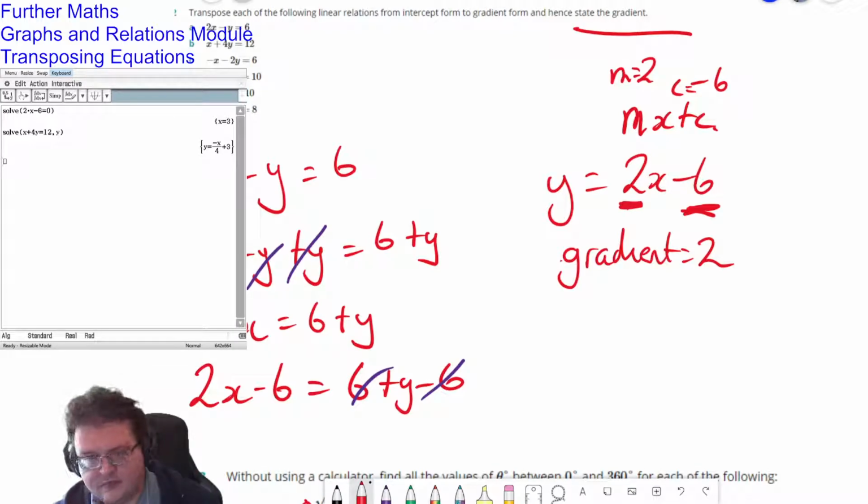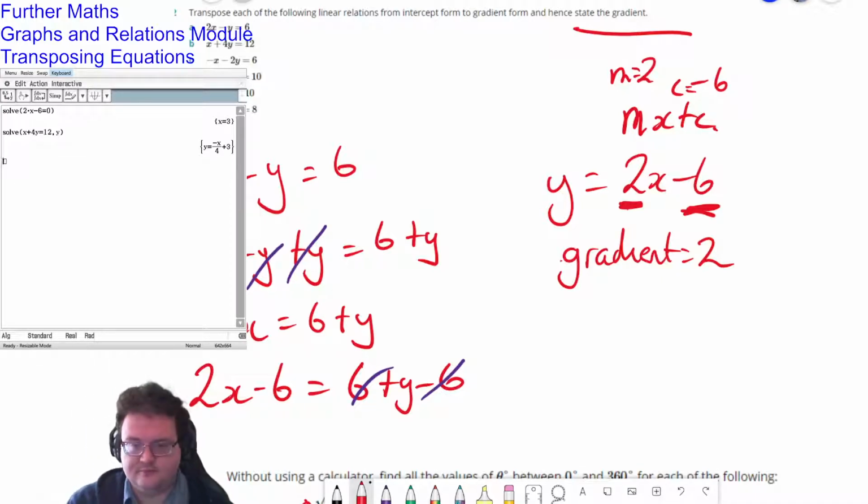So would we write that as negative 1, 4, and then x, or negative x over 4? The gradient doesn't include the x, so you would just write it as negative 1 over 4. Okay, thank you. And that's it. Thank you, sir.